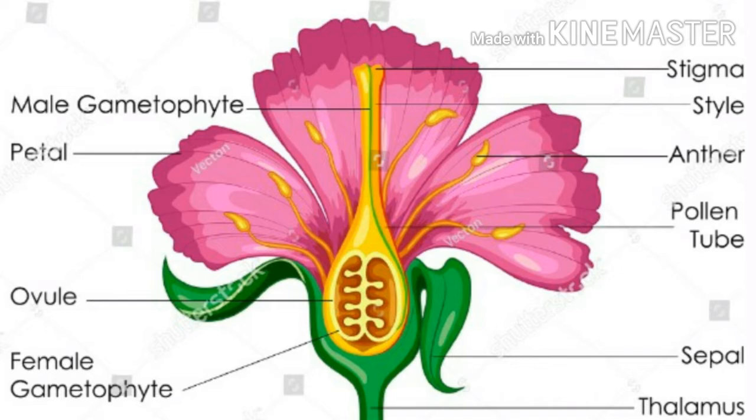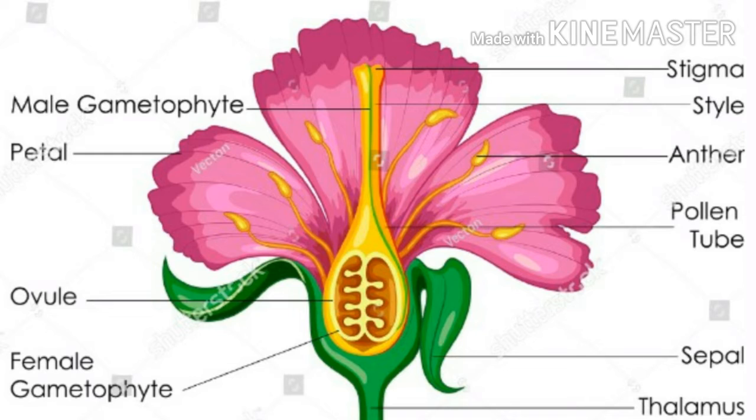The parts of the flower are divided into two: first, accessory or non-essential parts, and second, the reproductive or essential parts. In the non-essential parts, the calyx and corolla are there, and in the essential or reproductive parts, the androecium and gynoecium are there. The calyx is protective in function and, because it is green in color, performs photosynthesis.